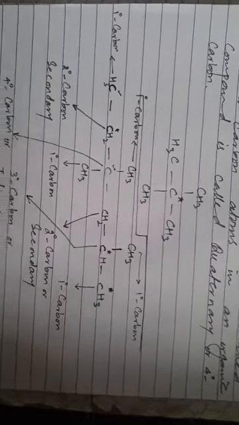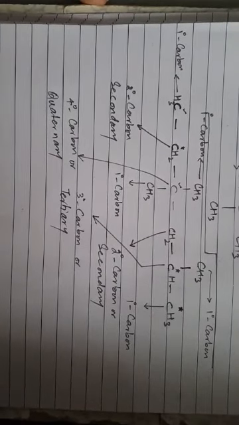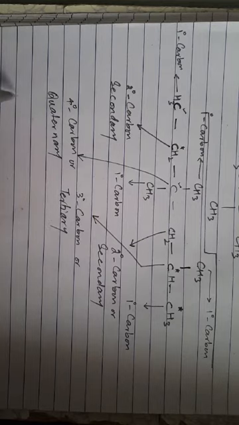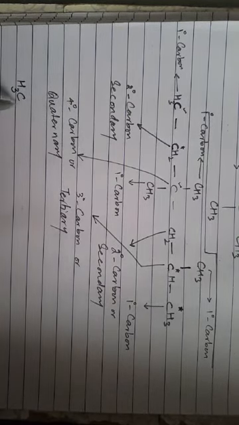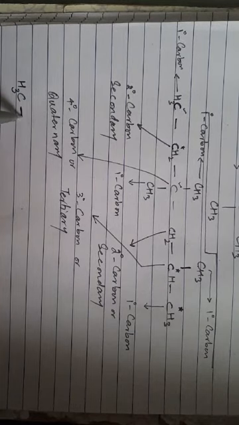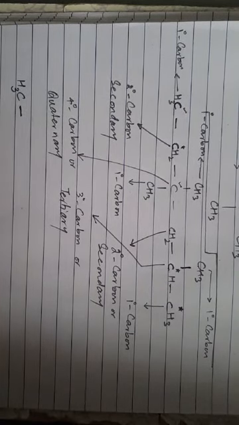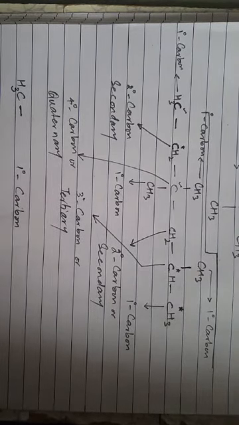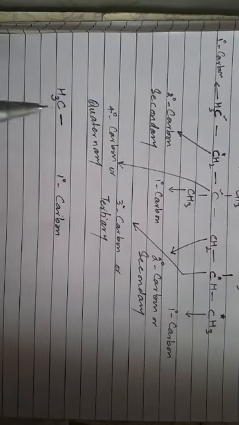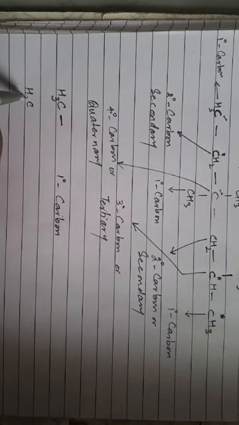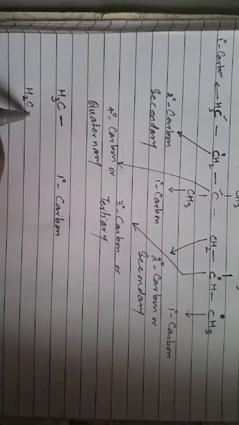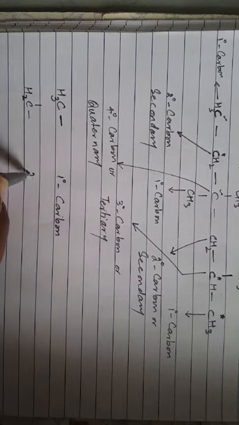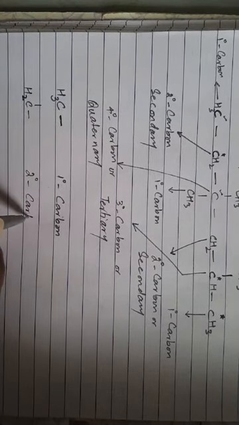As a summary, we can write that in any organic compound, a carbon atom which is a CH3 carbon, which may be at the end of a chain, will be a primary carbon, a 1 degree carbon, CH3 group. And if there is a CH2 group, a carbon atom which is directly attached to two carbon atoms, this carbon will be called a 2 degree carbon atom.